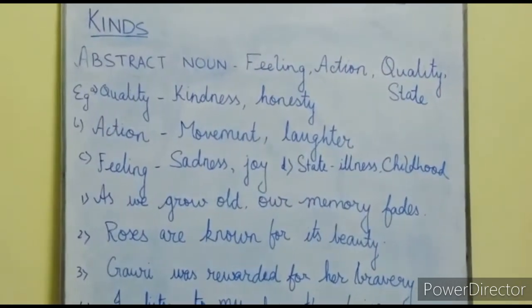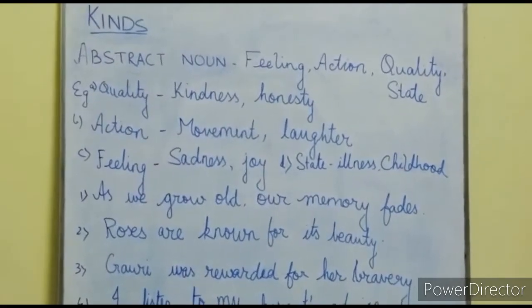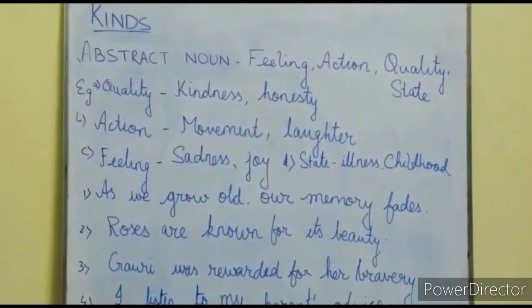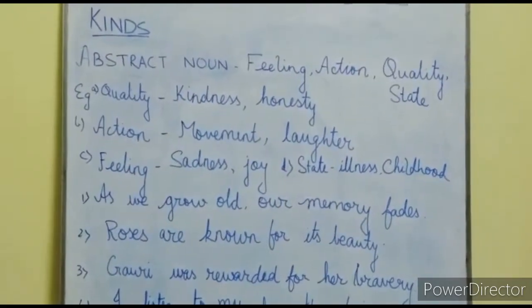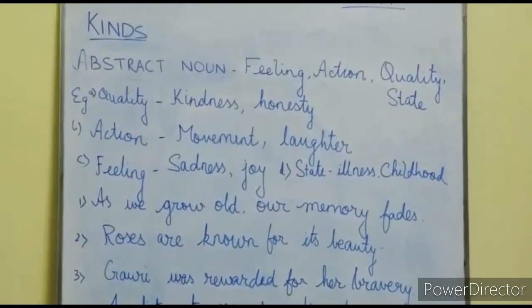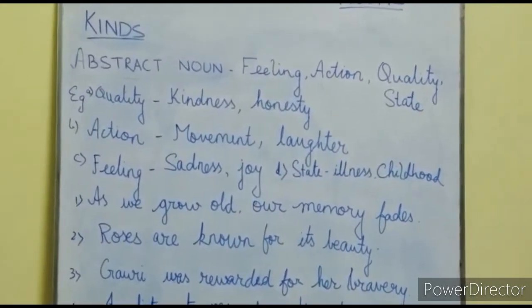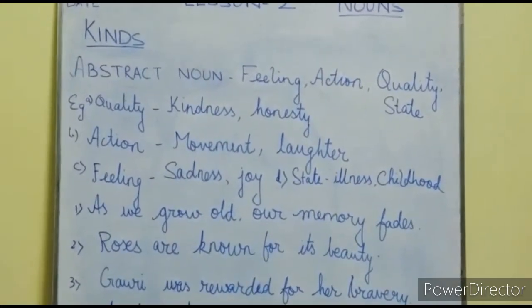Feeling of a person like sadness, joy, pride. And state, childhood, illness. So these are the words which we either feel, or it is the state of our mind, or quality or actions.